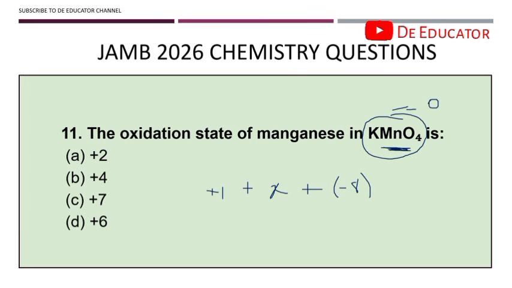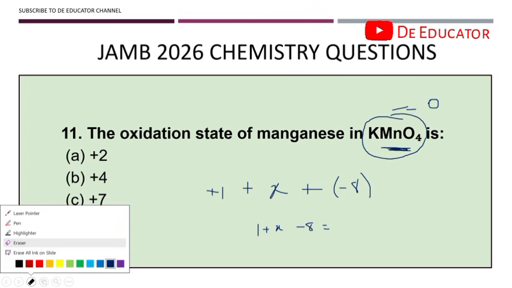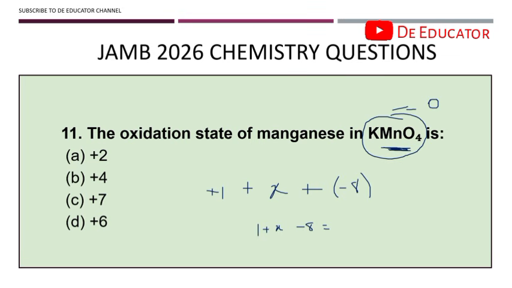Minus 8. Okay, so now we are going to have 1 plus x minus 8. So you don't get confused, let me just remove this. All right, so we have 1 minus 8, we have minus 7 plus x is equal to 0. So from here we already know the answer. What's x? x is +7. So the oxidation state of manganese in this compound is +7.